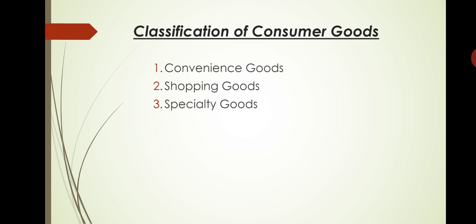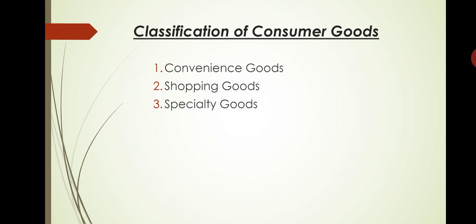Convenience goods means the goods purchased by consumers with minimum shopping efforts. Here the consumers put minimum efforts to buy the product. Example, soap, vegetables. To purchase vegetables, as a customer we need minimum efforts. Any customer can buy fruits or grocery products or notebooks, newspapers and all, understood. So that's why this is called convenience goods.